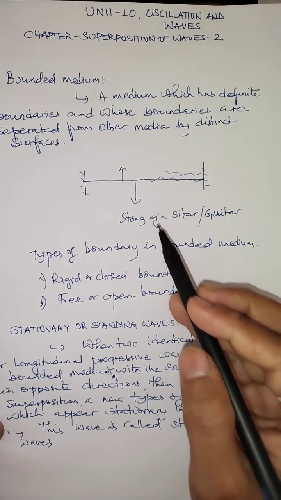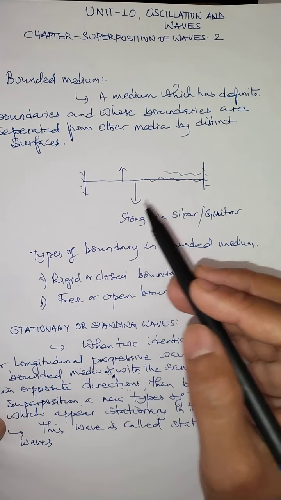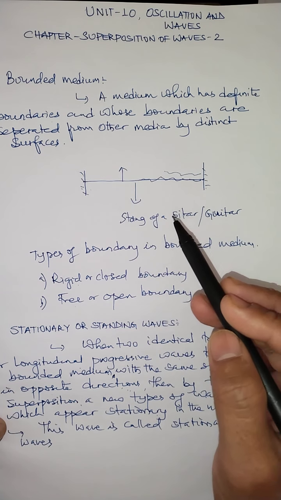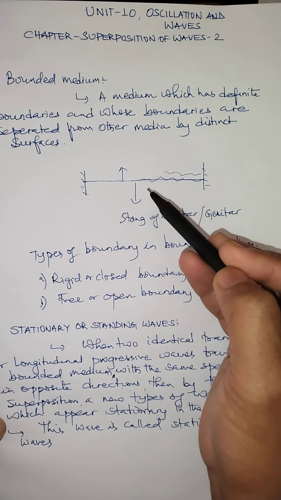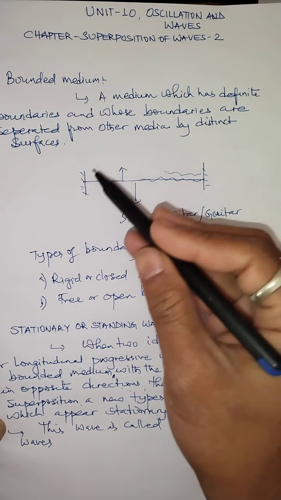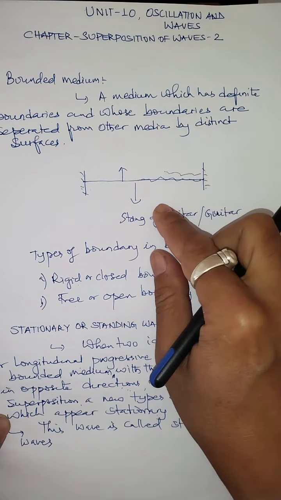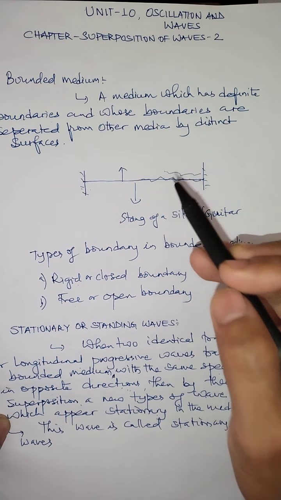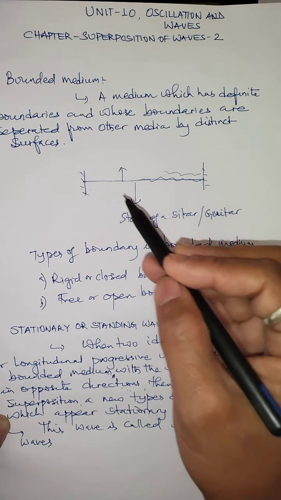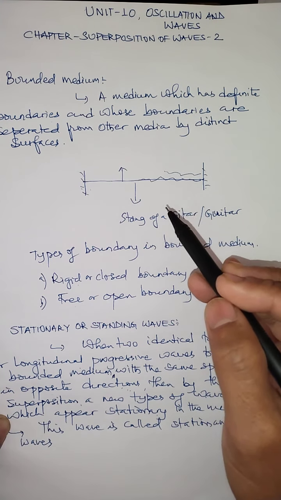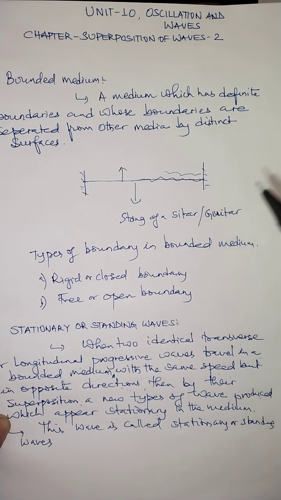But in the case of a string of a sitar or guitar, what type of wave propagates? A transverse wave. The incident transverse wave and the reflected transverse wave superpose to form a stationary wave. That's why transverse stationary waves are formed in the strings of sitar, violin, guitar and all. That means all these string instruments produce what type of wave? Transverse stationary wave.